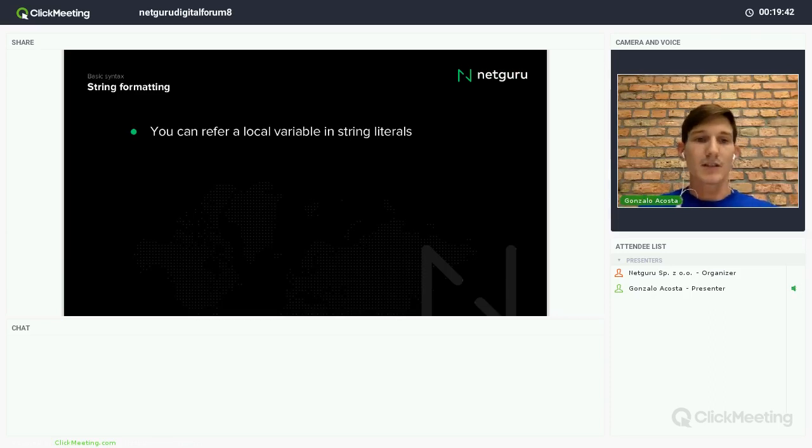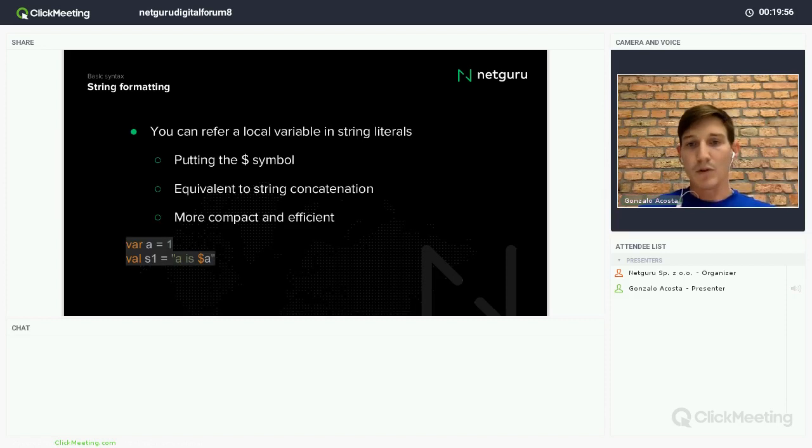So basically, in a string, you can refer to a local variable in string literals. How? By putting the dollar symbol, and it's equivalent to string concatenation, to make the code more compact and efficient, of course. And here we have an example.